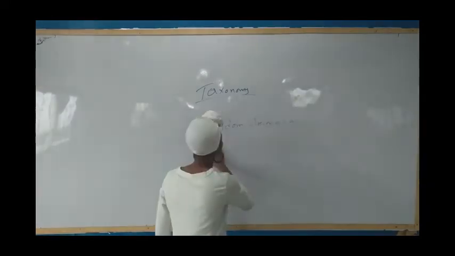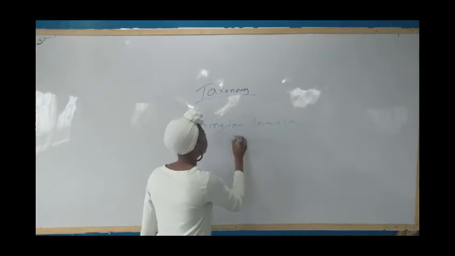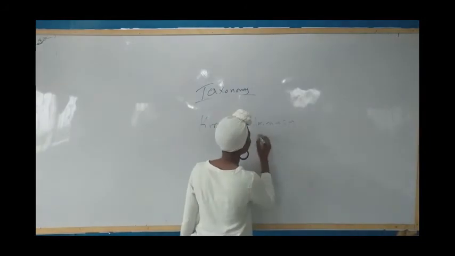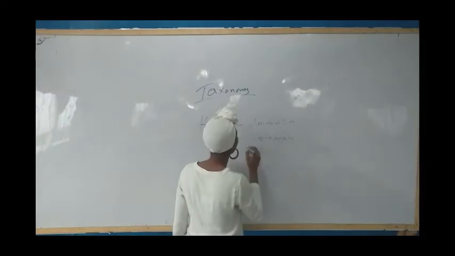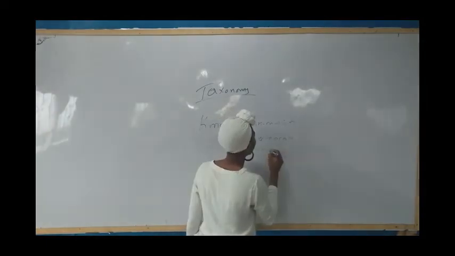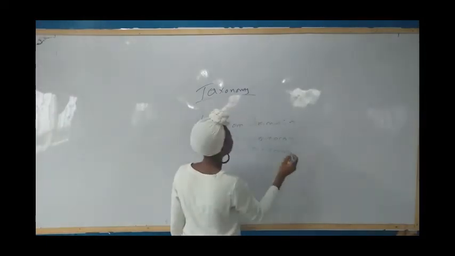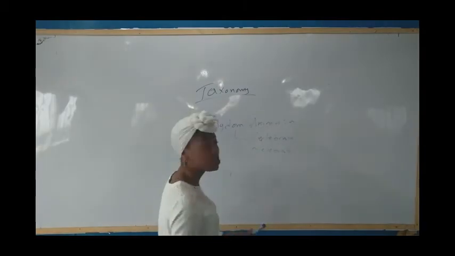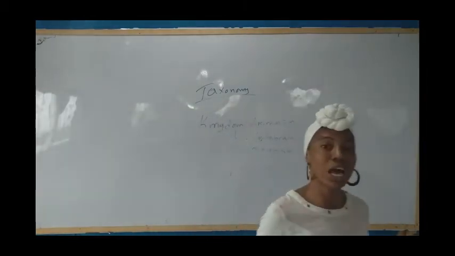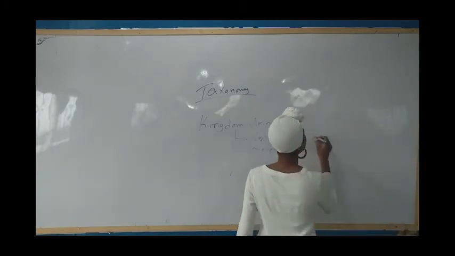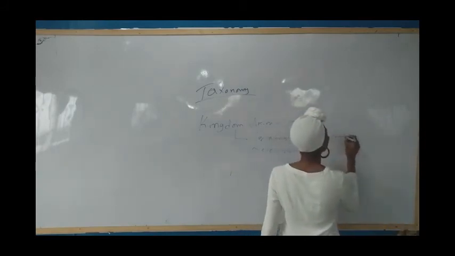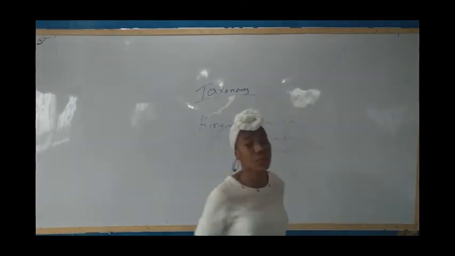In this kingdom, we have two pillars: vertebrate and invertebrate. Vertebrates are organisms with a backbone, while invertebrates are organisms without a backbone.